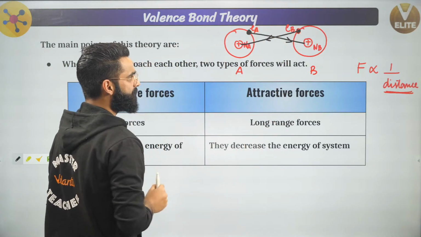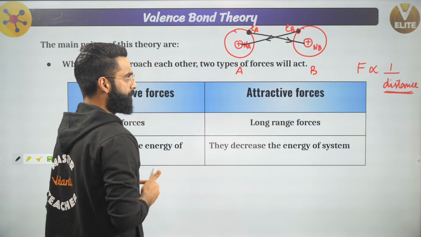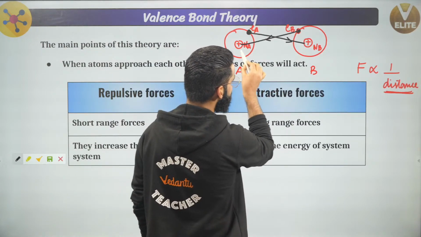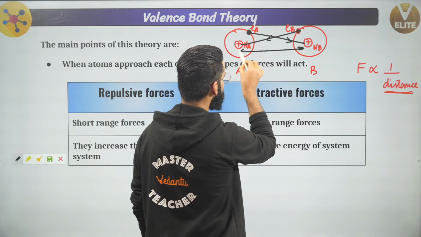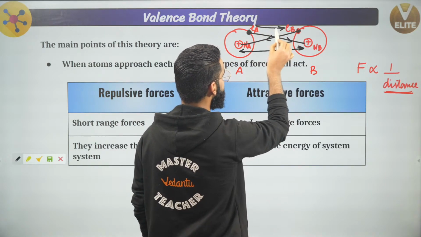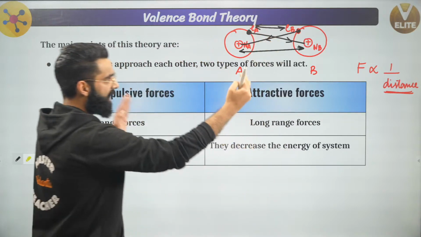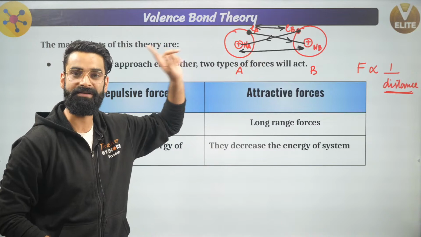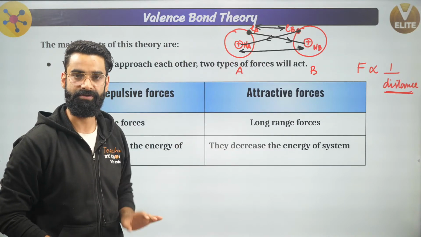And at the same time, one more force will come into play. That's called the repulsive force. Repulsive force will be between these two nuclei, and at the same time, repulsive force will be between these two electrons. So when these atoms approach each other, two kinds of force will arise right here. One is attractive force, one is repulsive force, right?